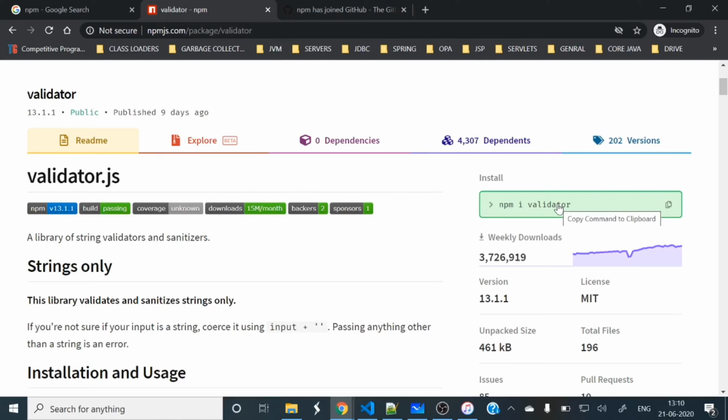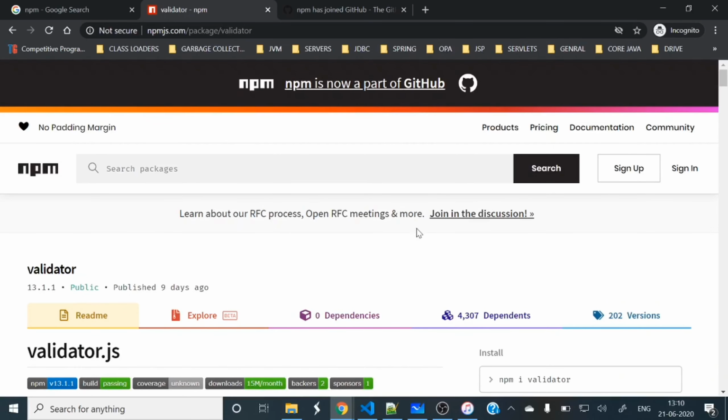So this is that command, npm i validator. From your npm, from your console, you can type npm i validator or install validator. Then it will install that validator package in your project. So you can see npm is now part of GitHub. So GitHub acquired npm.